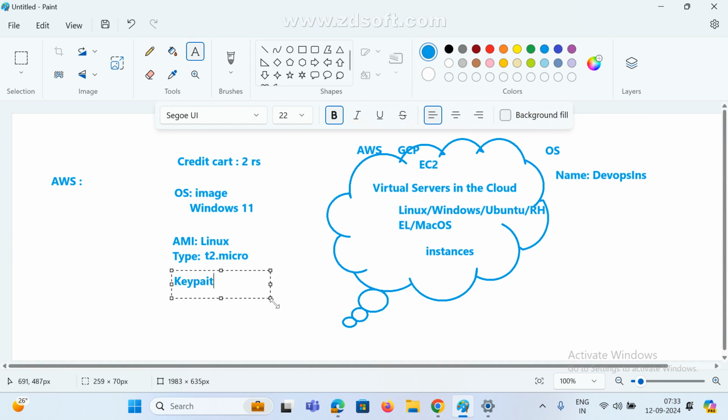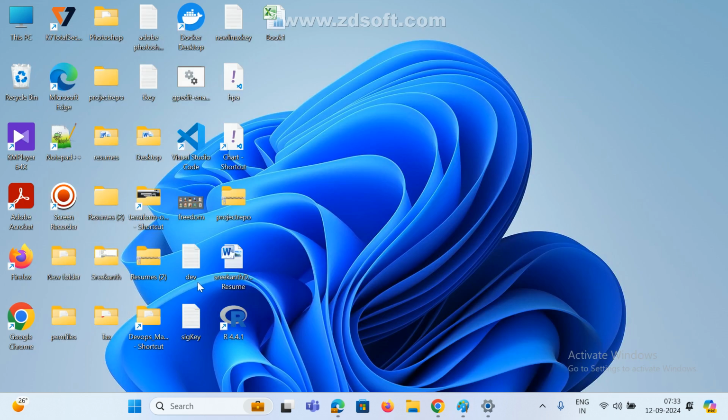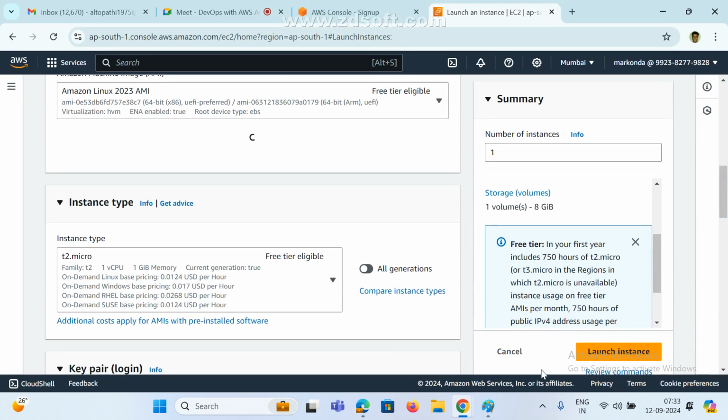Key pair means, once my VM is ready, how can I connect? Has anyone connected to a Linux server? It is not local. For example, this is my Windows, right? How do I connect to my Windows machine, my local machine? With username and password, right? How do you connect to your laptop? With the help of username and password, correct? But this is not my local, this is in the AWS cloud.